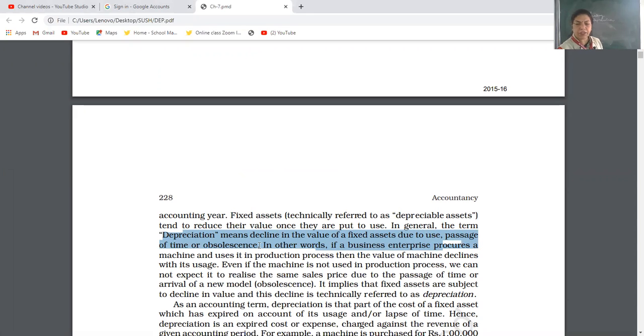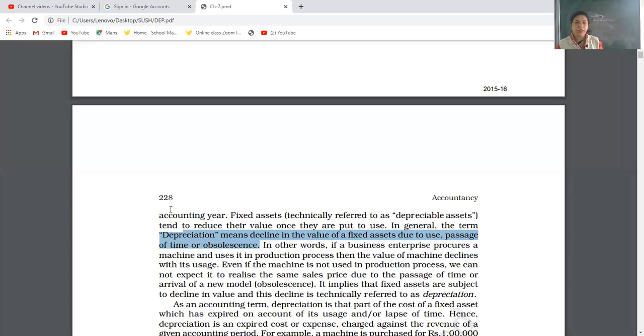This is the definition. Definition of depreciation means decline in the value of fixed asset due to continuous use, passage of time or obsolescence. So in the production process, generally the value of machines, the value of fixed asset goes down.